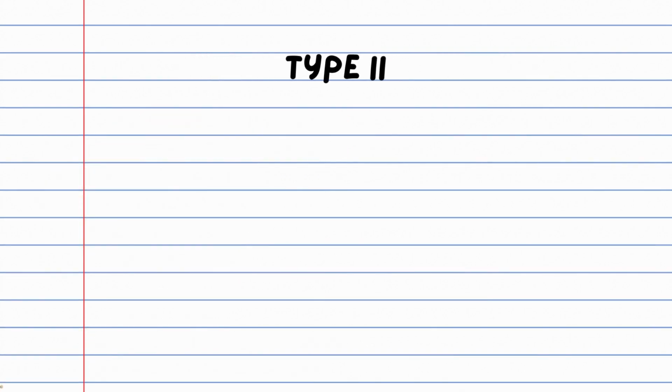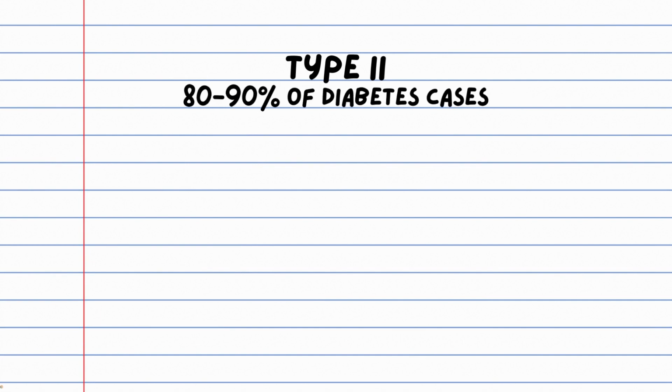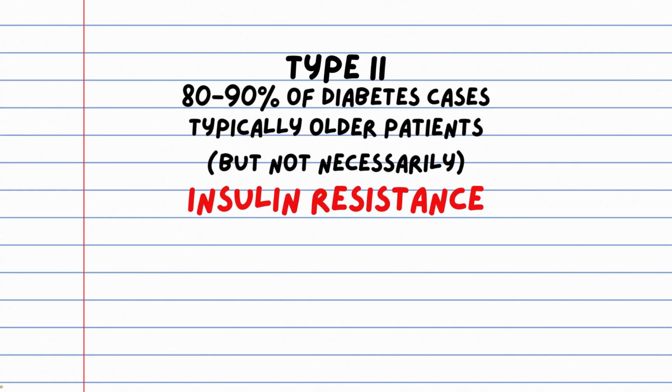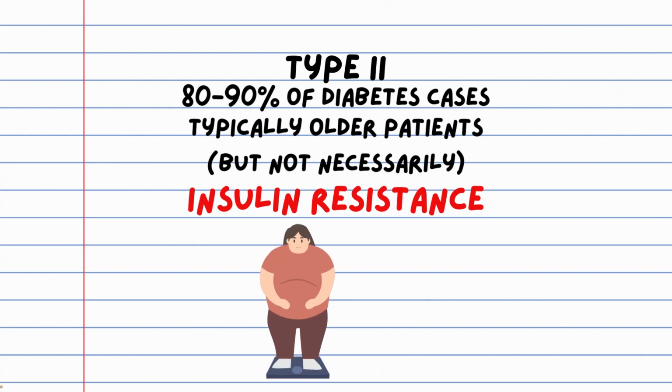Type 2 diabetes is the most common form of the disease, representing 80 to 90% of cases. It occurs most commonly in older patients, but there is a growing number of youth developing type 2 diabetes. This form of the disease is caused by insulin resistance, which means that your body becomes resistant to insulin and the hormone can no longer exert its effects. An important cause of decreased sensitivity to insulin is excess body fat, but there are also other causes, including genetic susceptibility.